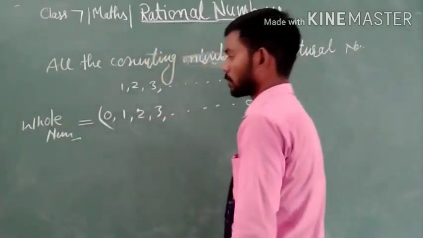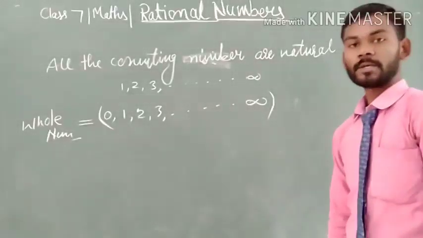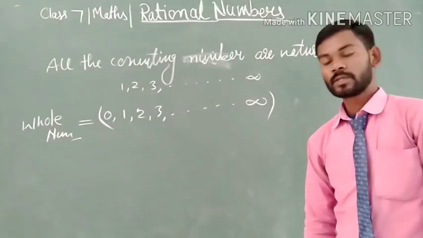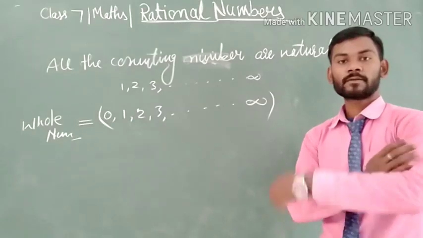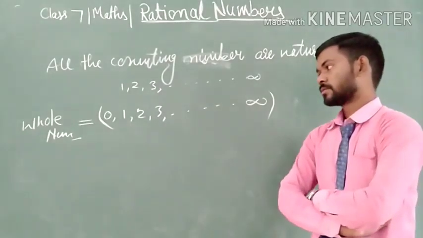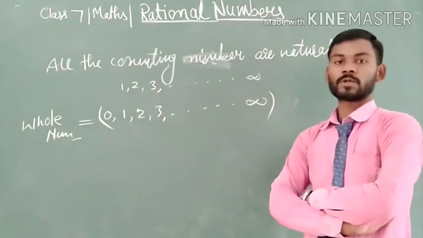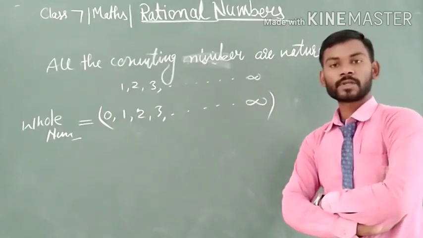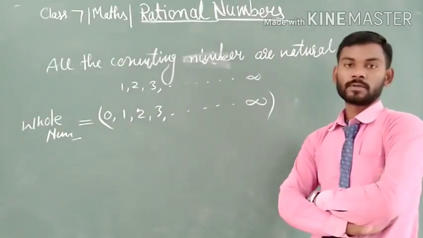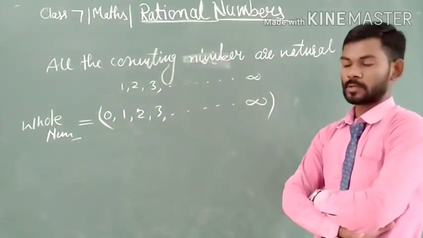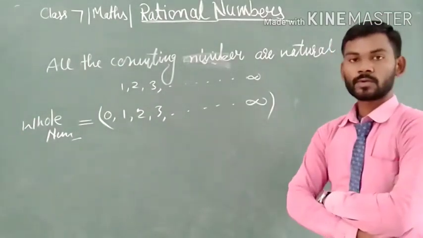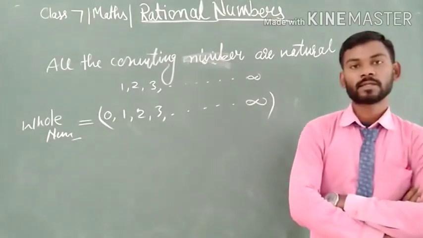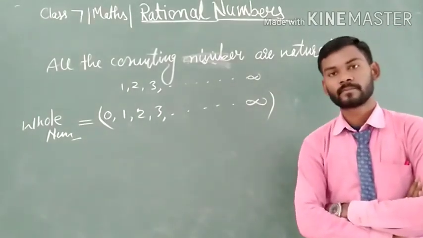So here we get a new type of number, which is known as whole number. We say that all the natural numbers including 0 are known as whole numbers. All the counting numbers including 0 are known as whole numbers.